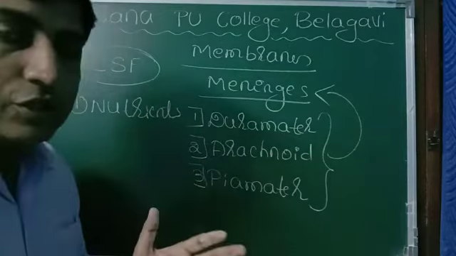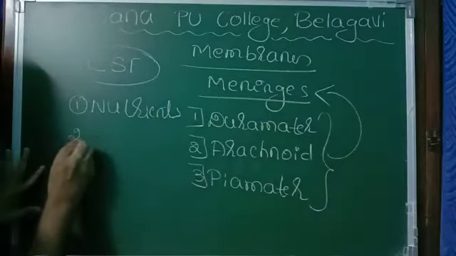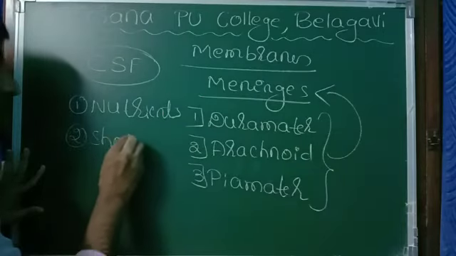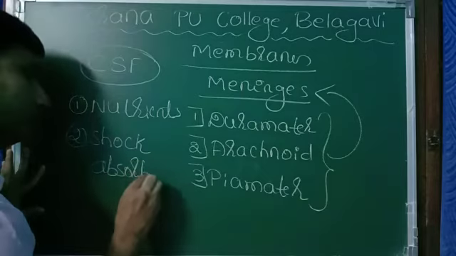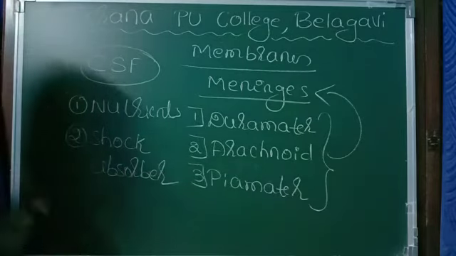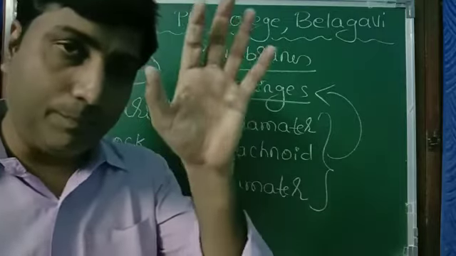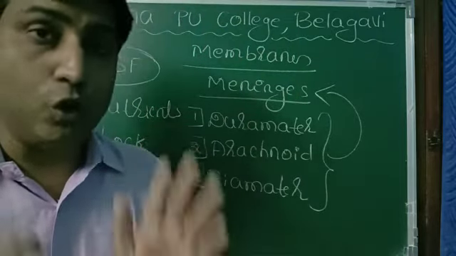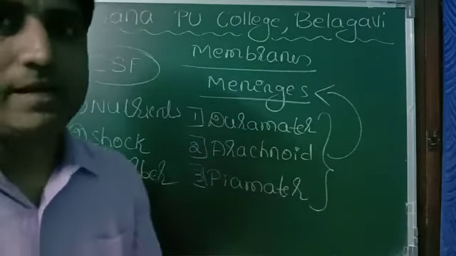And second, it acts as a shock absorber. Because in a day we jump, we run, we fall. At that time our brain and spinal cord should not get hurt. So that is the function of cerebrospinal fluid.